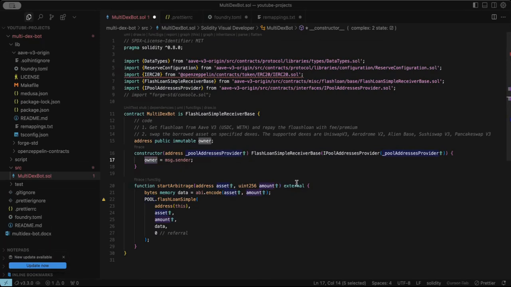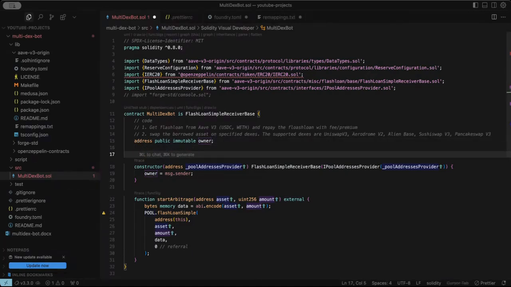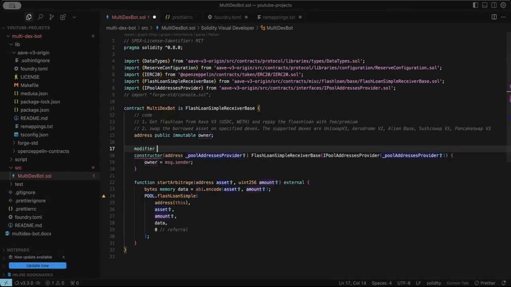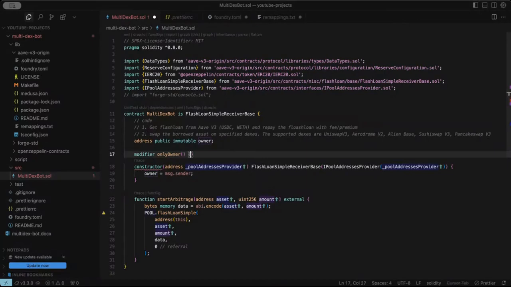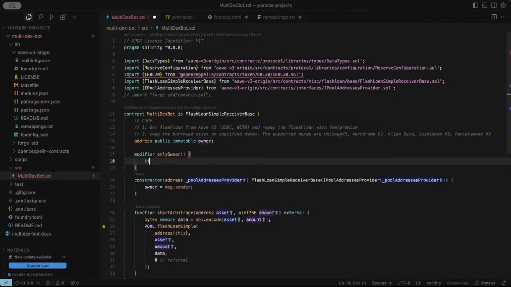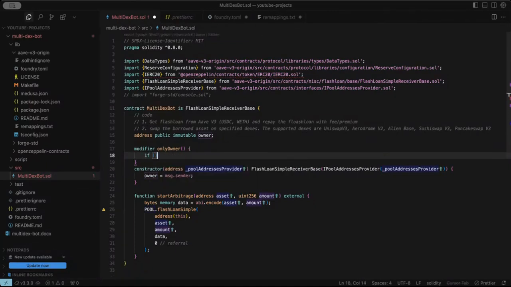So we want to ensure that we limit those that can call this start arbitrage function. So I'm going to create a modifier. We are going to call it onlyOwner. Wherever we put this modifier, it's going to check if whoever is calling the function is the owner.